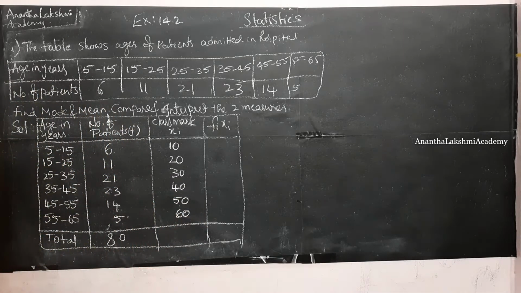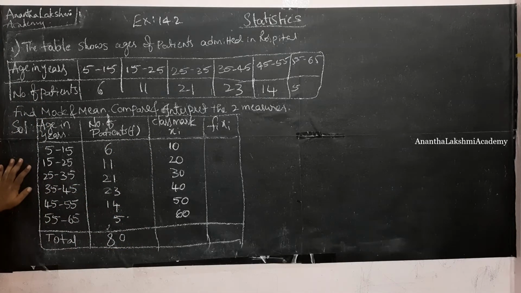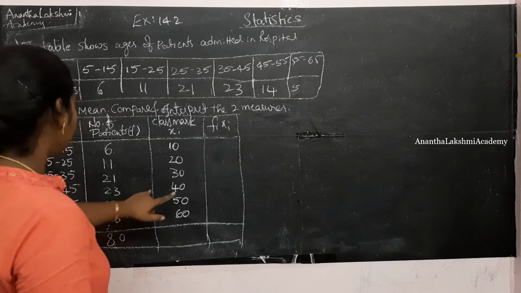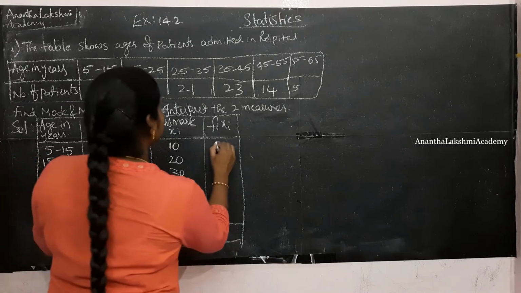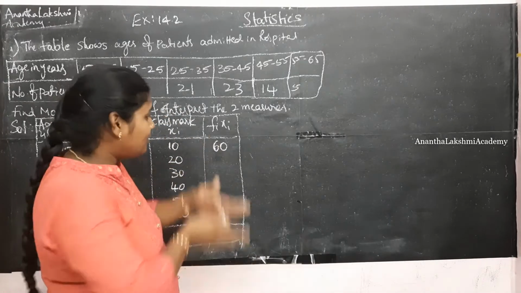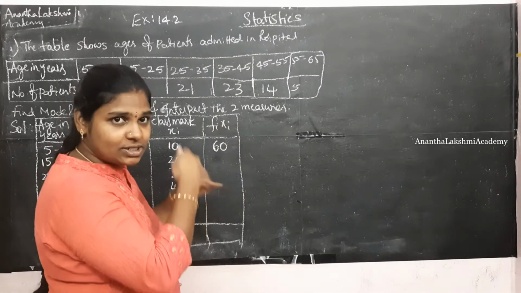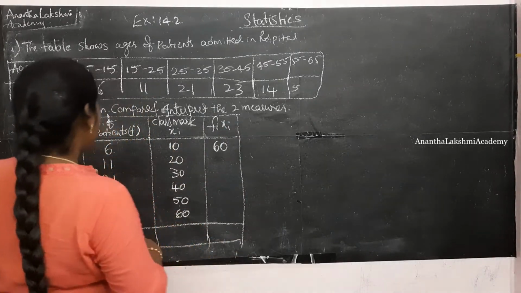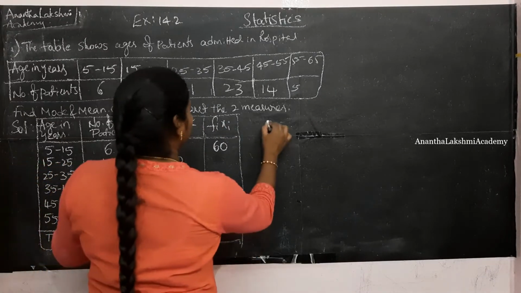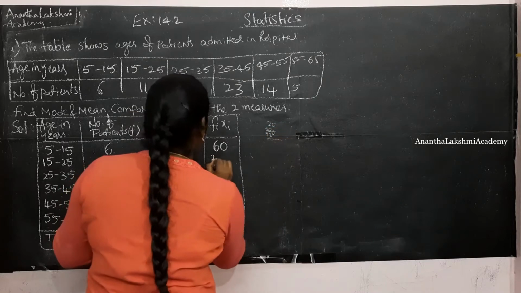How do you calculate the mean? This is nothing but fi into xi, right? The product of. So this is going to be 6 into 10, 60. Make sure you are writing the right digit in the right place, ones digit in ones place, tens digit in tens place. 11 twenties are 220. This is going to be 220.